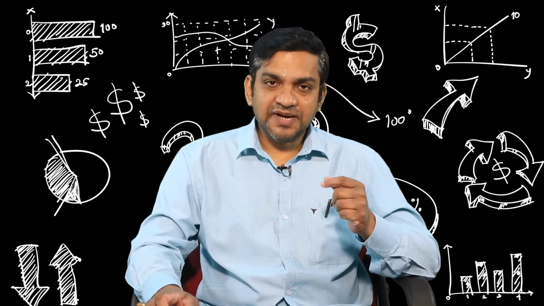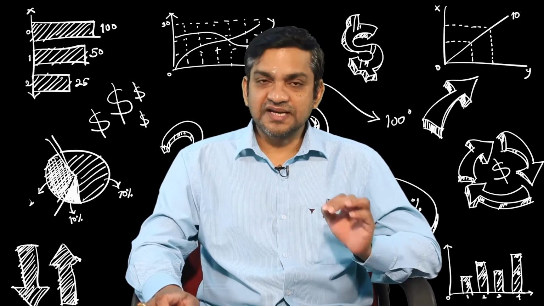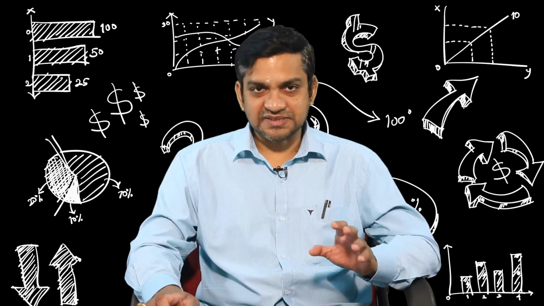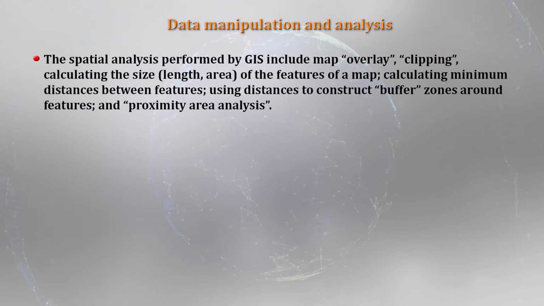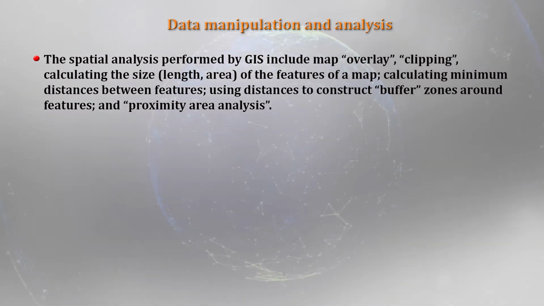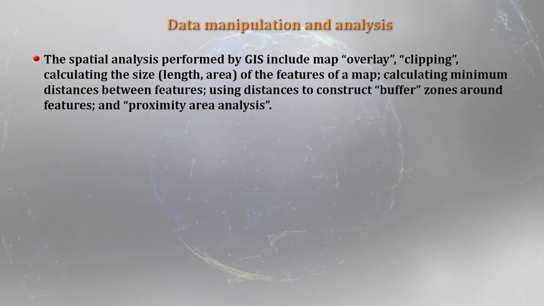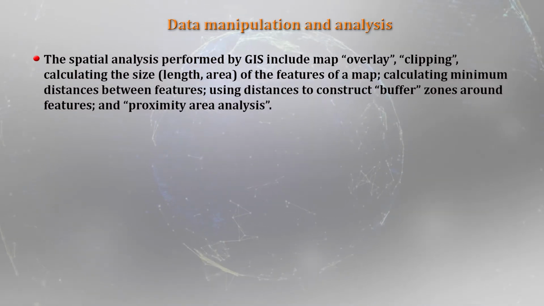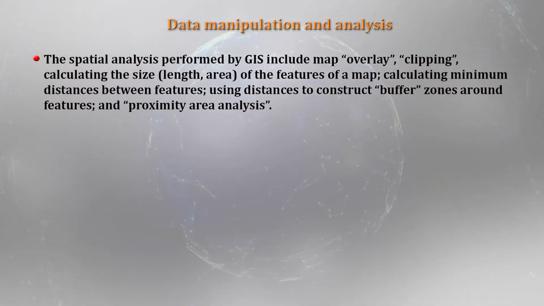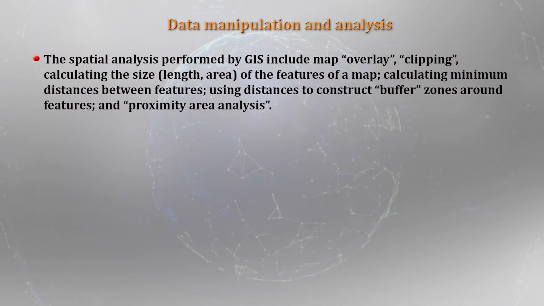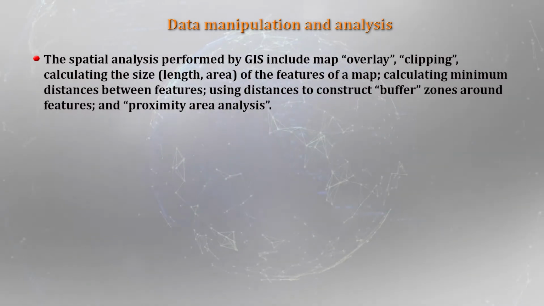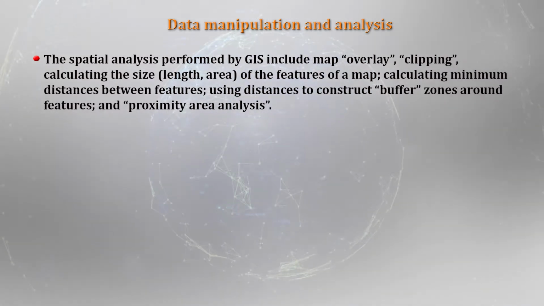So, as far as data manipulation is concerned, it is a very significant aspect of any information system, GIS. It is a very, very important thing. The spatial analysis performed by the GIS includes a lot of techniques, but the major one is the map overlay. Clipping is another technique, and the other one is calculating the size,